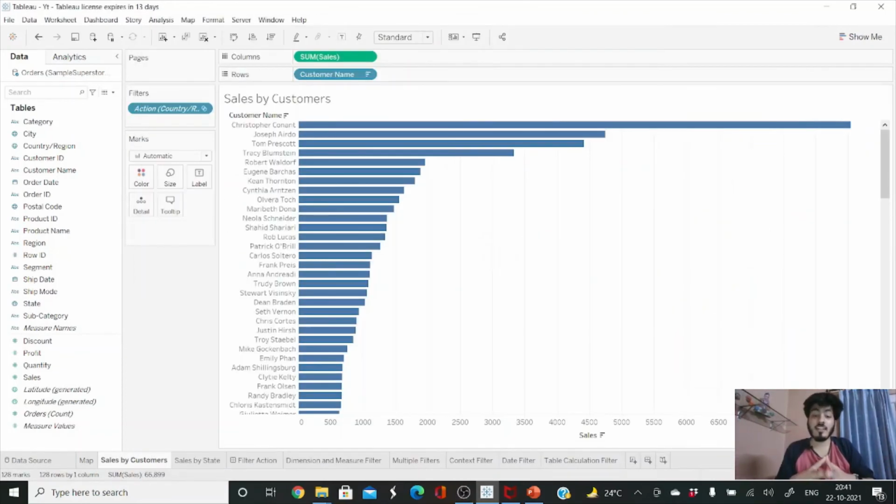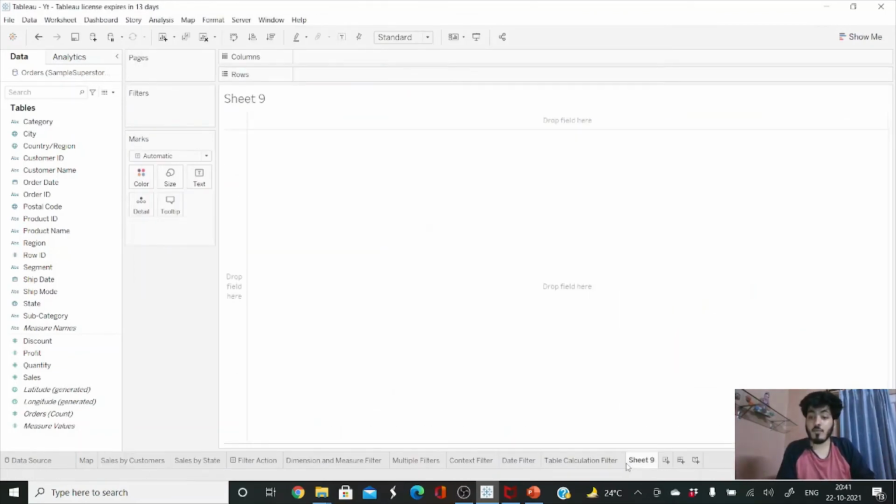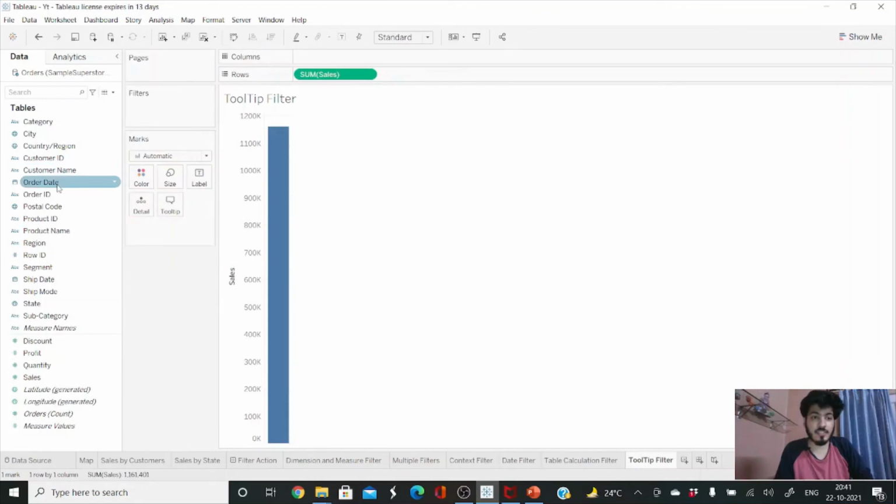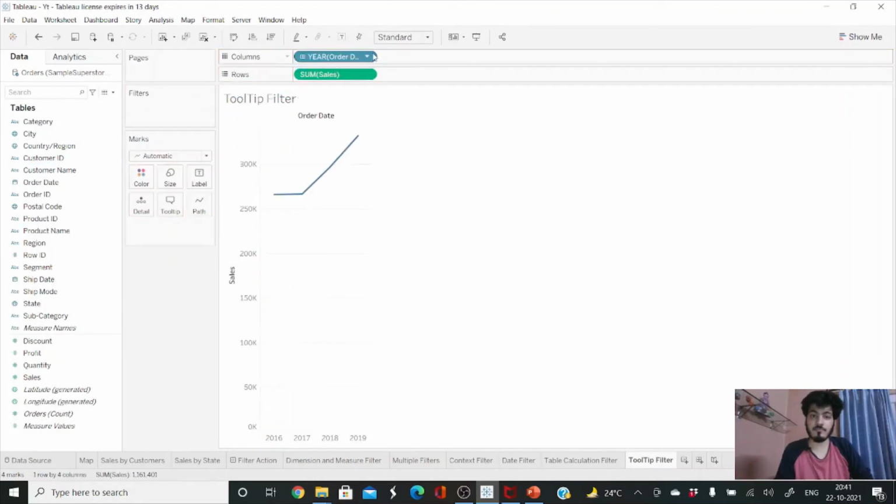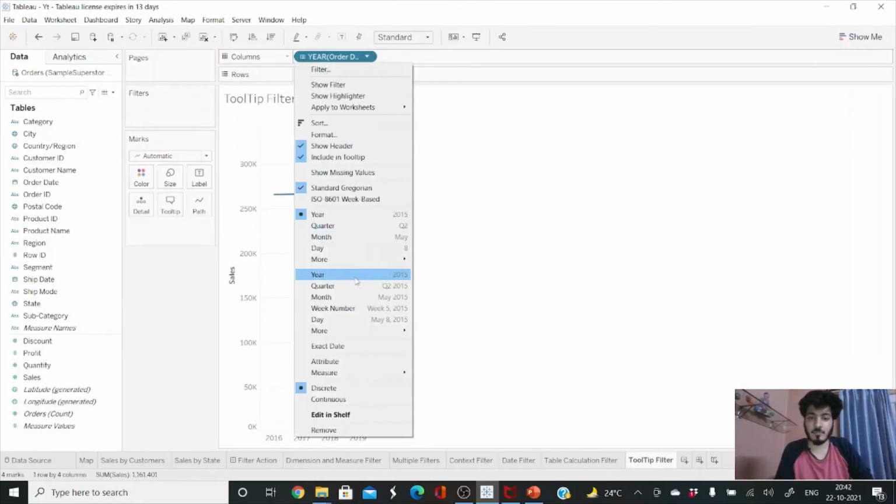So now let us understand one more filter in Tableau, that is known as the tooltip filter. Okay, so the tooltip filter, this is one of my favorite filters. So what it does is, suppose I want to see the sales, and I want to see the yearly sales, suppose, or I want to see the monthly sales, suppose.